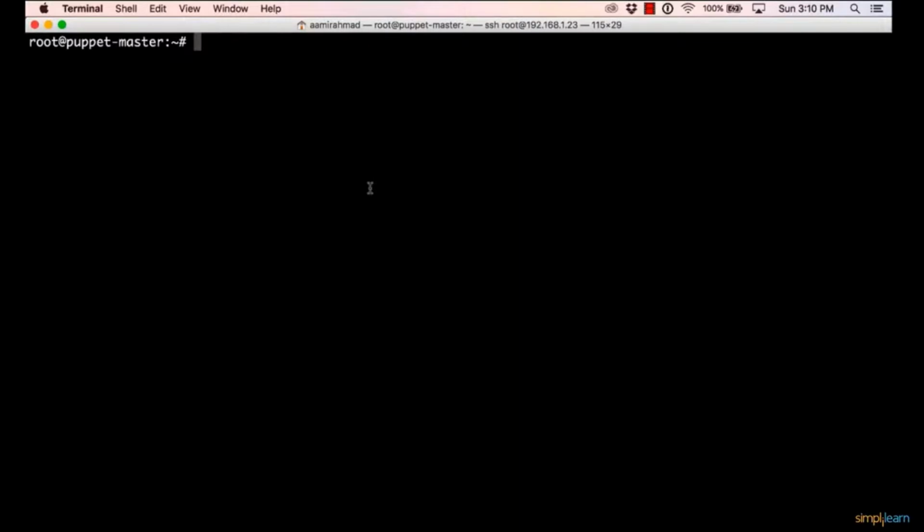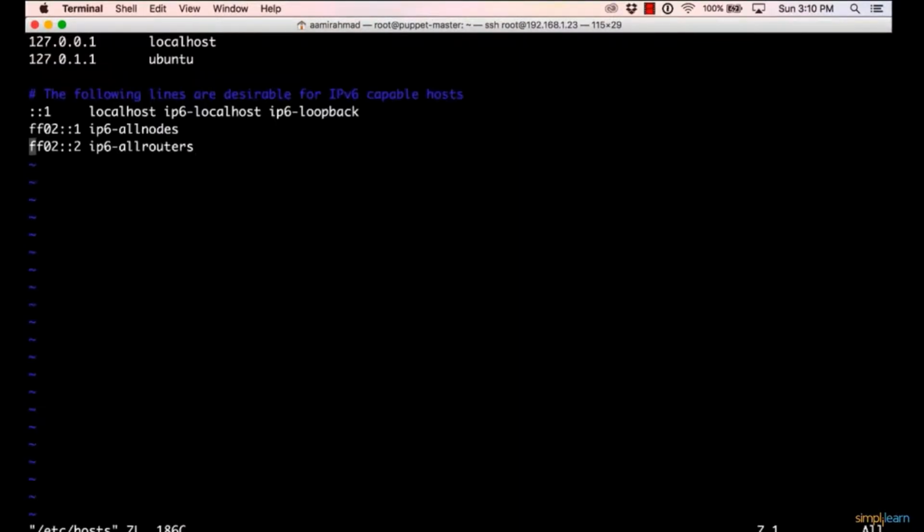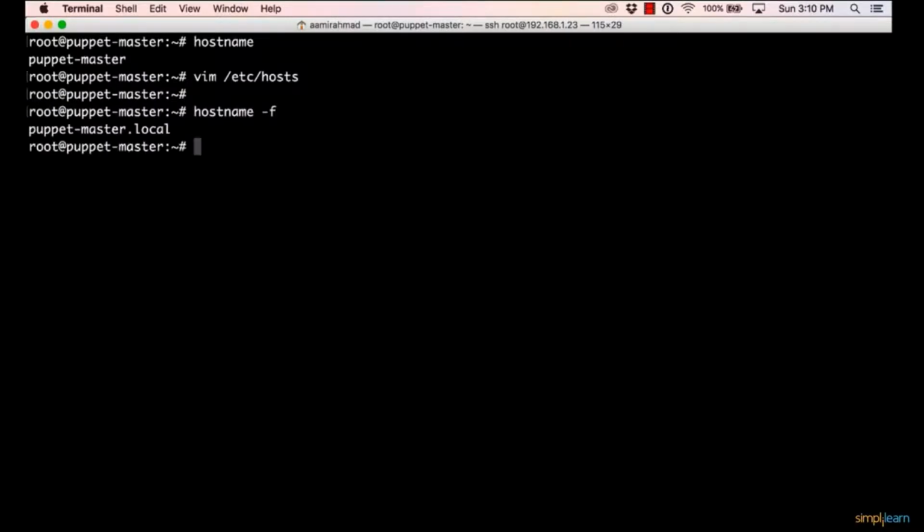Now in order for Puppet Master to be installed, I need a fully qualified domain name, and fake DNS, which means a fully resolvable DNS name. By the hostname here, you see my hostname is puppetmaster. In order to set up fake DNS, I need to go to the /etc/hosts file, go to the end, then I write the IP address, hostname.local, then a space and the hostname. Now this is a technique which makes the Linux server believe that there's a fully qualified domain name on this machine. I'll save this. Then I run hostname -f. You see it has a fully qualified domain name now.